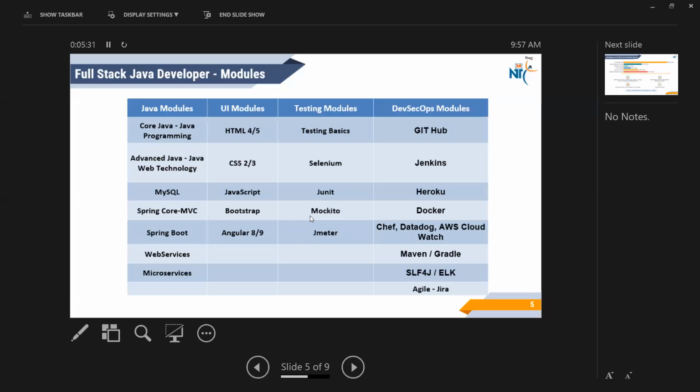Are you getting me? The lines of code will increase, so obviously complexity will be more. In order to check that, I should use Datadog, like how much complexity your code has. So likewise, there are different DevOps tools. All these modules are supposed to be covered in the Java full stack developer program.